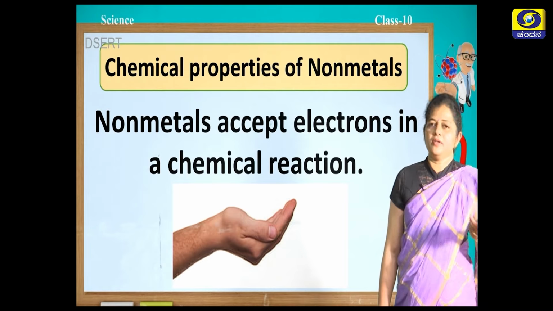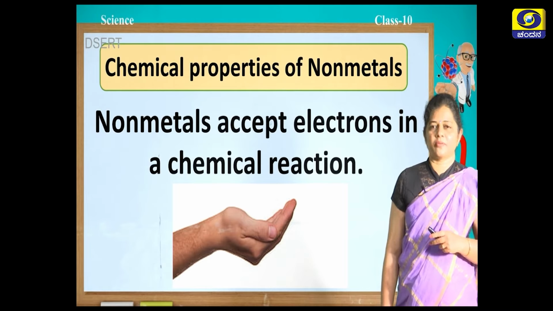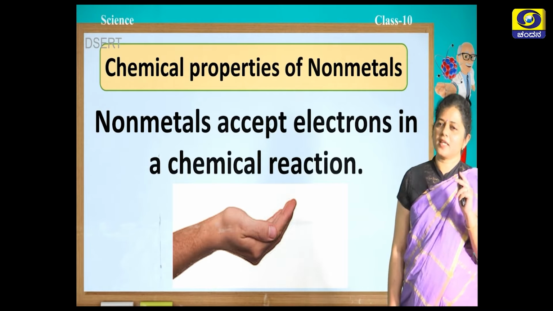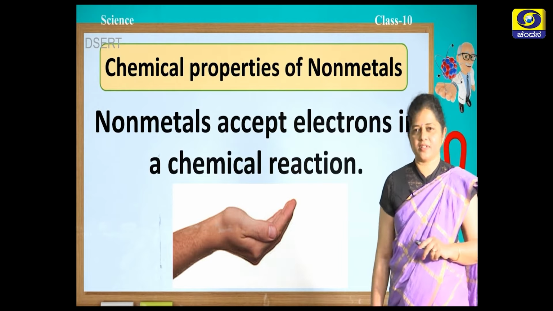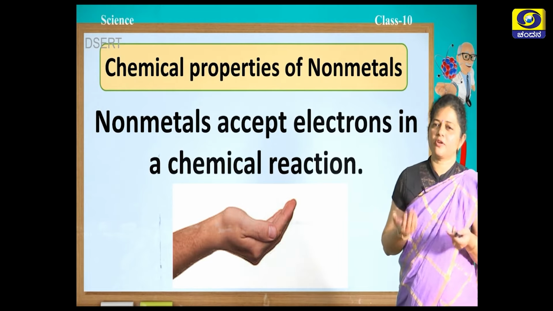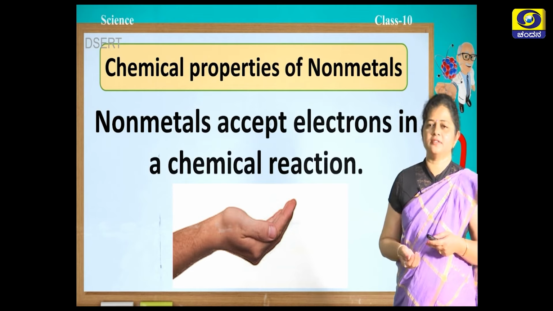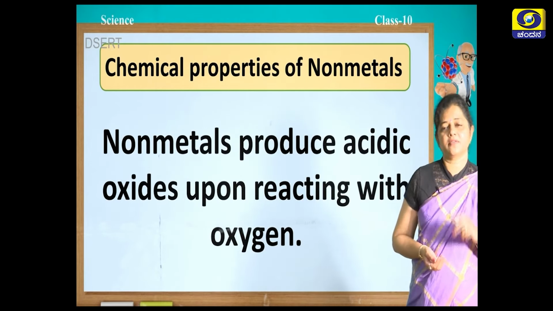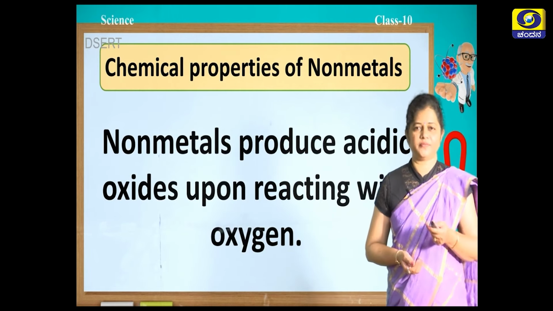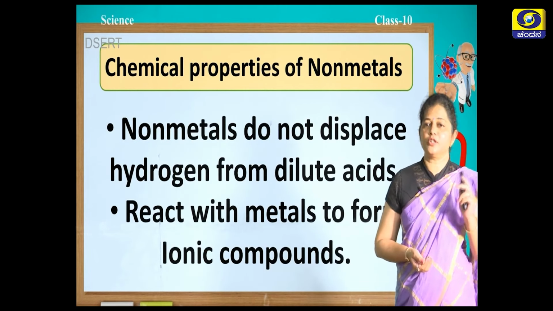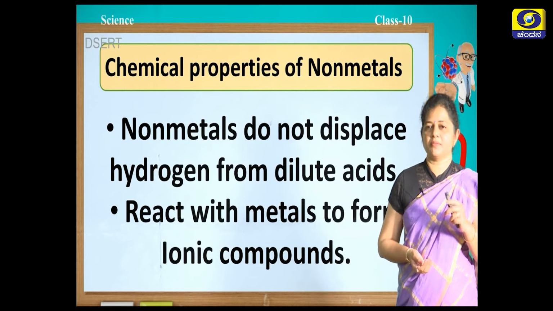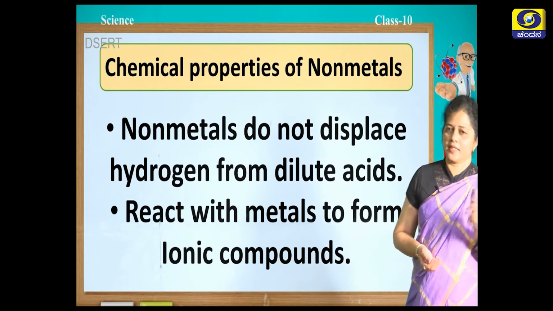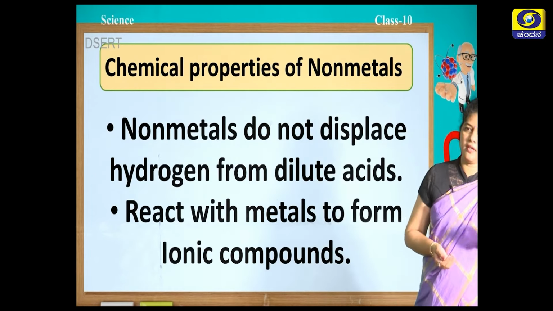And now, let us see a few chemical properties of non-metals. Non-metals are generally electron acceptors. They accept electrons in a chemical reaction. Non-metals produce acidic oxides when they react with oxygen. Non-metals do not displace hydrogen from dilute acids. They react with metals to form ionic compounds.